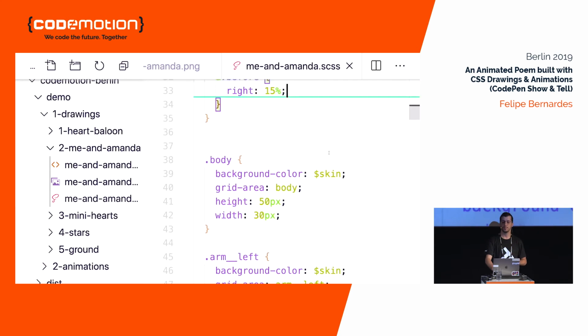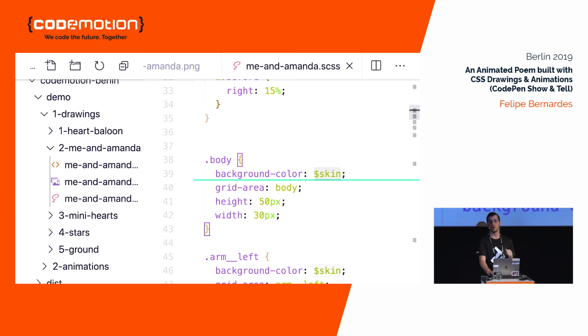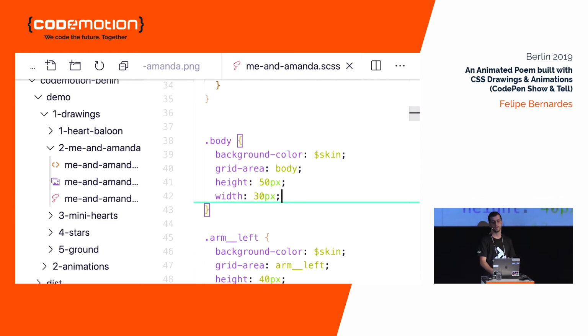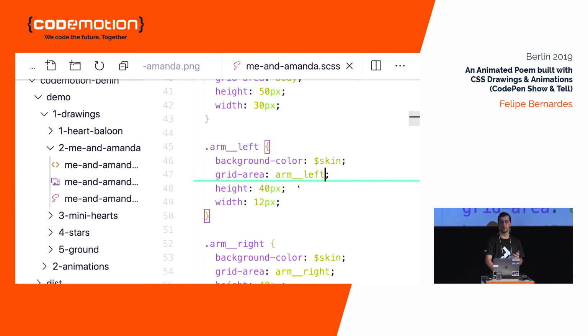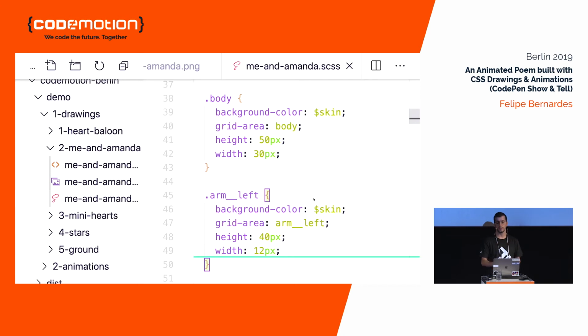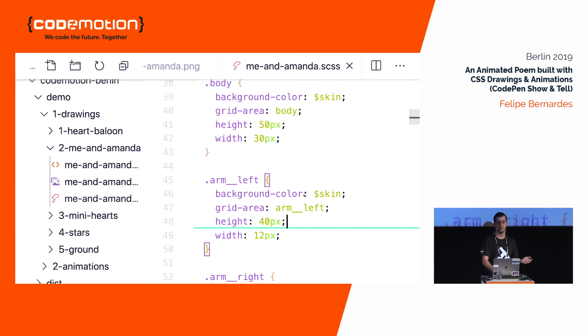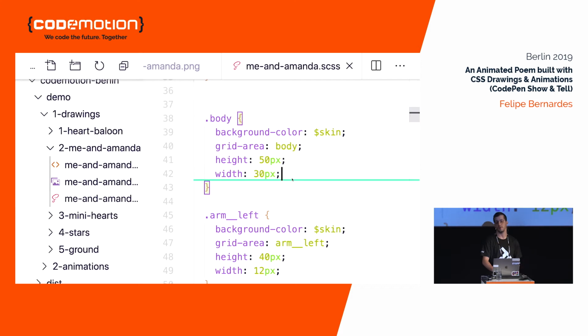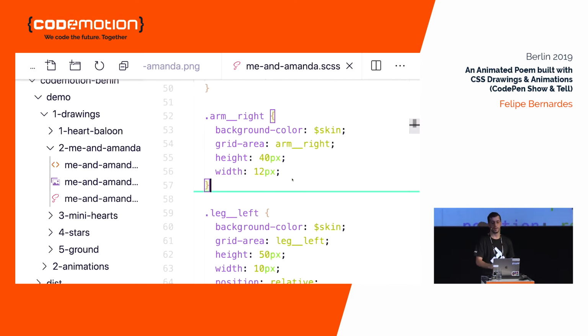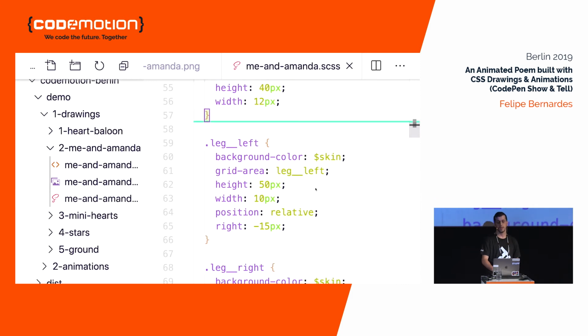Now the body, it's pretty much the same. There is only the tie-up for the grid area here, the color of it, and the width and the height of the body to make it a rectangle. And for the arms, the same. The only thing that changes from the body to the arms are the proportions. So here we want to have a wider rectangle for the arms, different than the body. The right arm is pretty much the same.